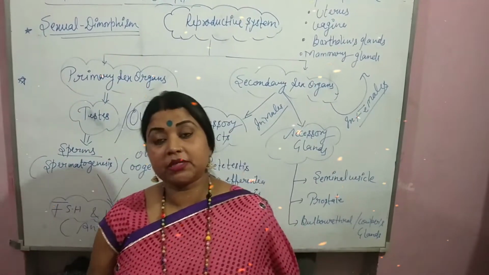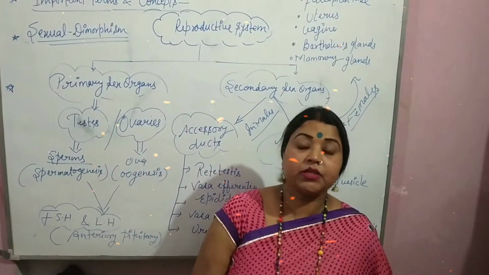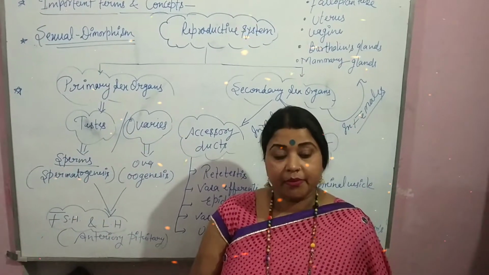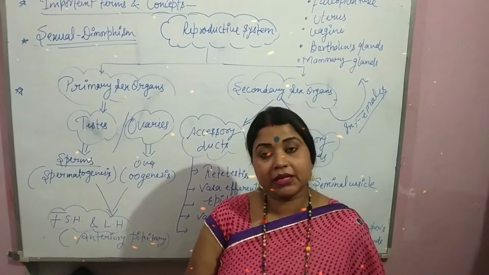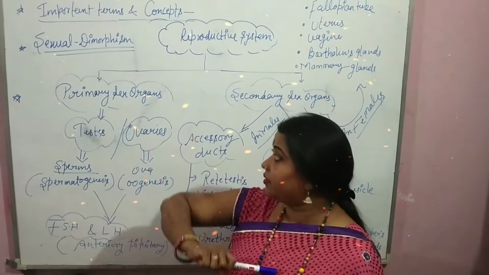Sexual dimorphism is a phenomenon in which there are phenotypic differences between the sexual organs of human males and females, meaning human males and females are different. That phenomenon is called sexual dimorphism.